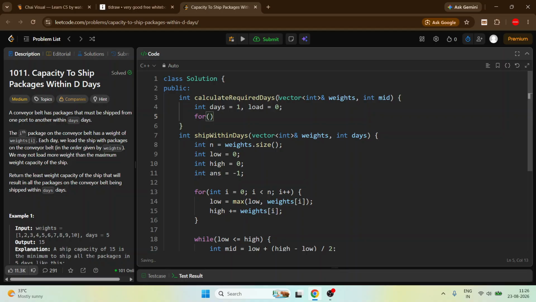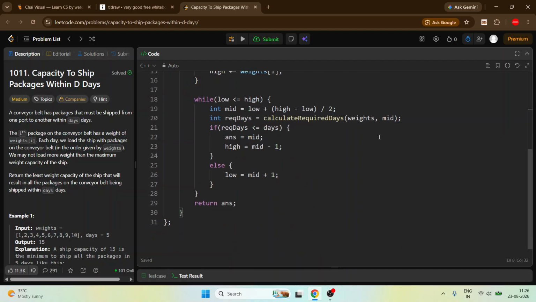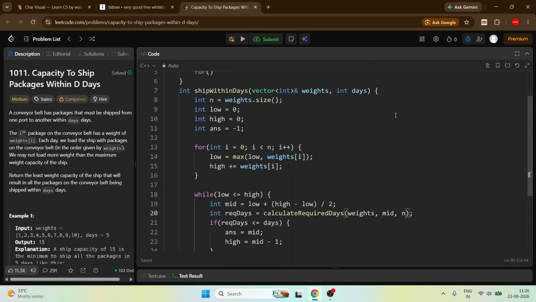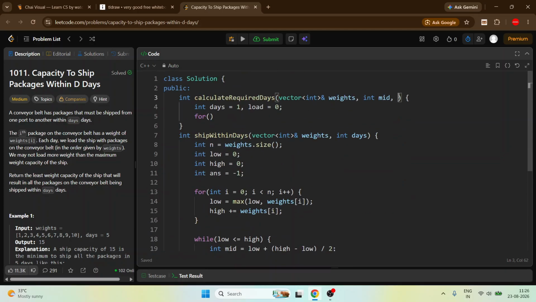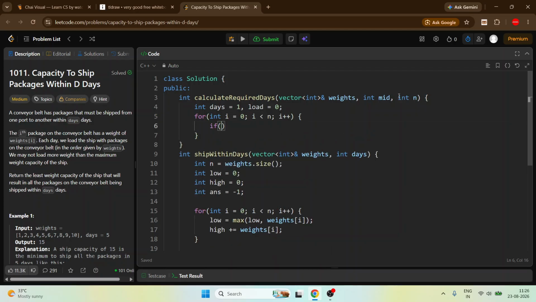Okay, so let's write a for loop here. We need this also, or pass it here. Let's not calculate this many times. int i equal to 0, i less than n, i plus plus. Okay, so check if the load plus the current value of this weight becomes greater than our mid, our capacity.